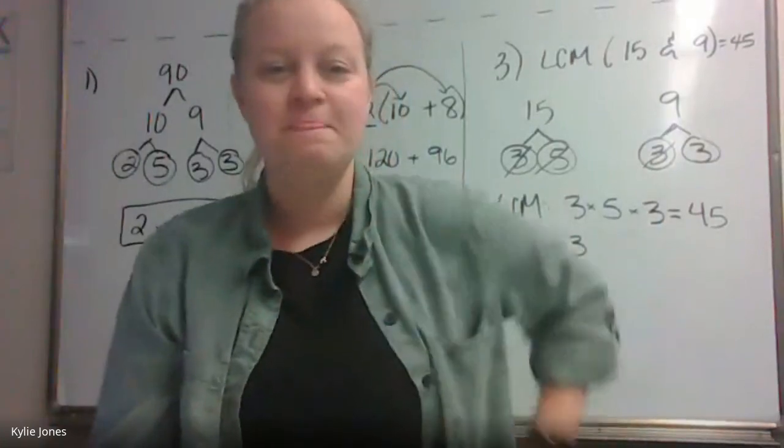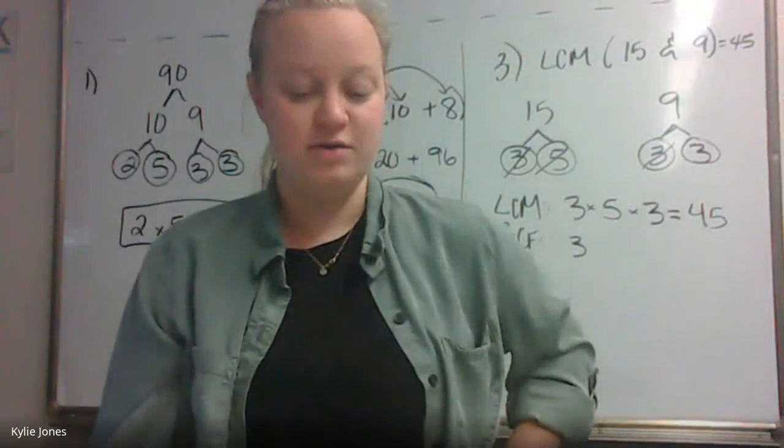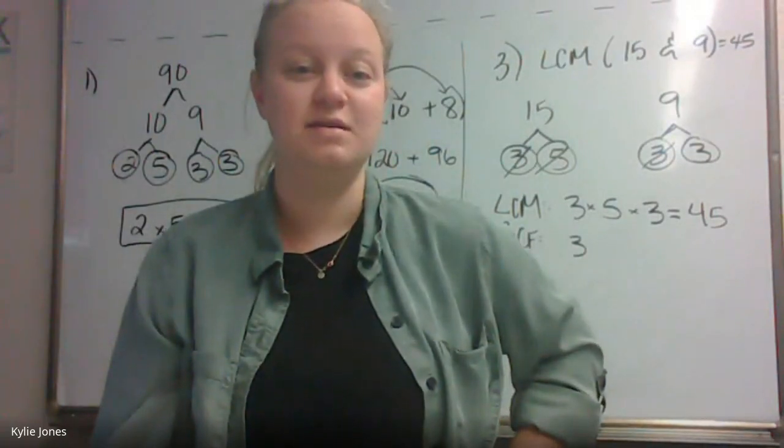Keep, change, flip. So you keep the first fraction the same, change the division to multiplication, and then you flip the second fraction upside down. So we're going to use that same process today, but we're going to talk about how to apply that to a mixed number.